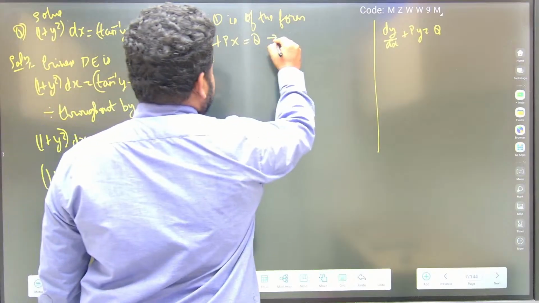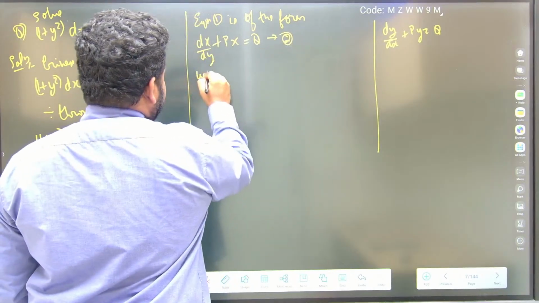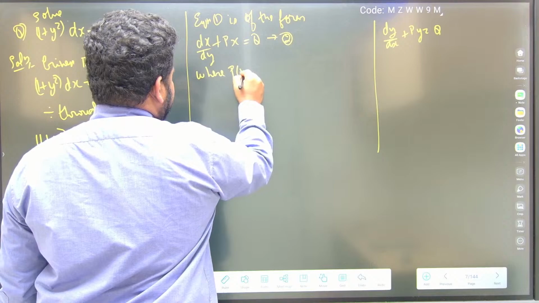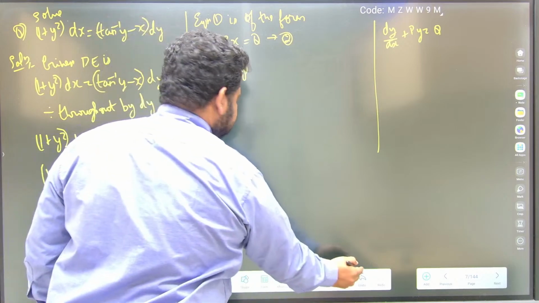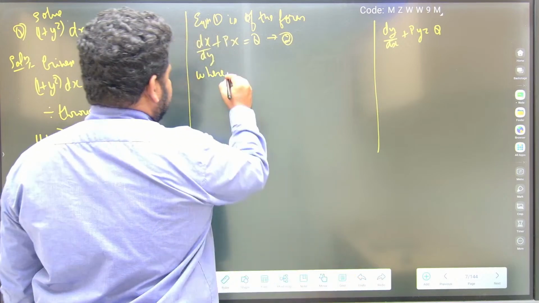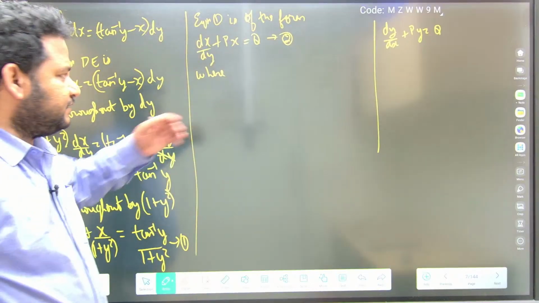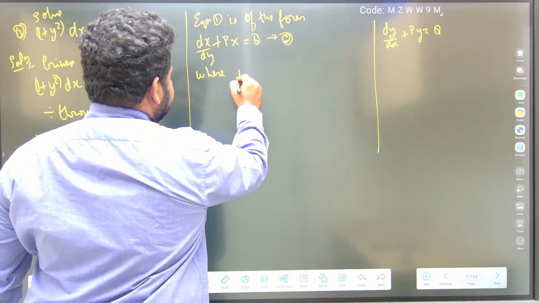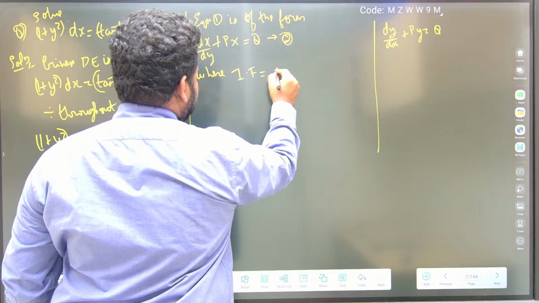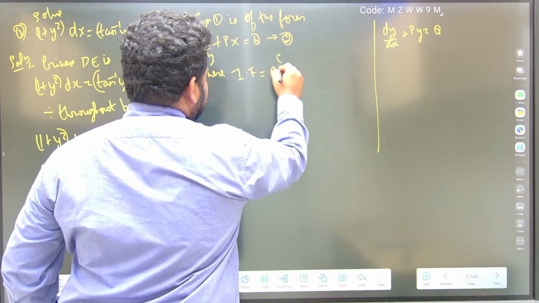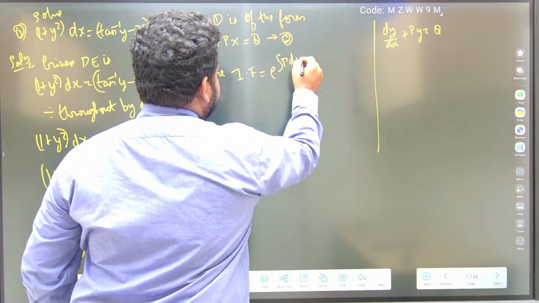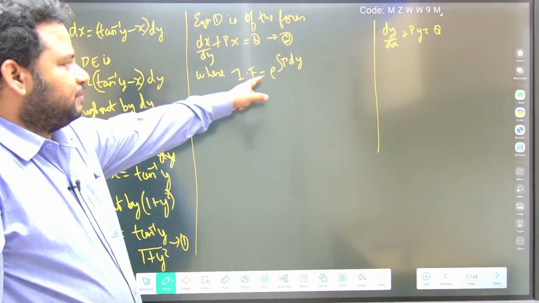This is equation 2, where you have to write p of y. Where integrating factor is equal to e power integral of p dy. E power integral of p dy.